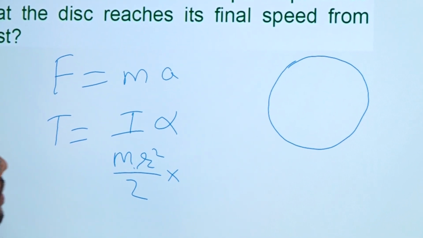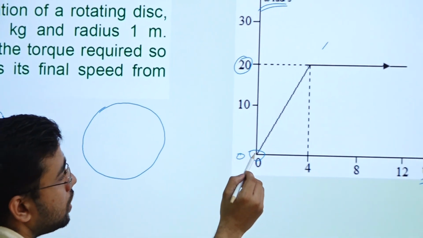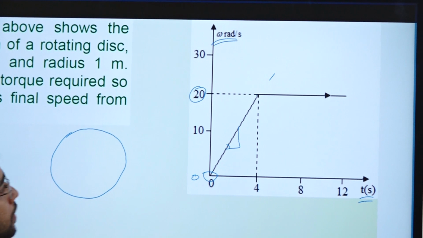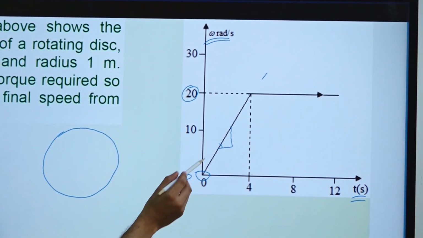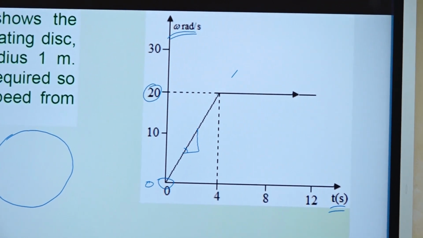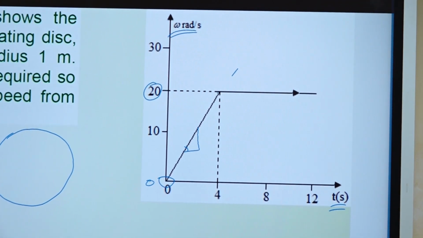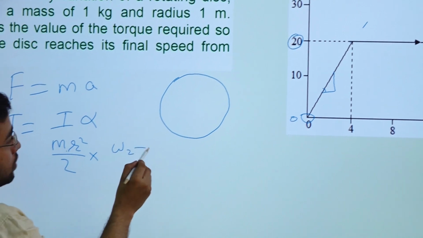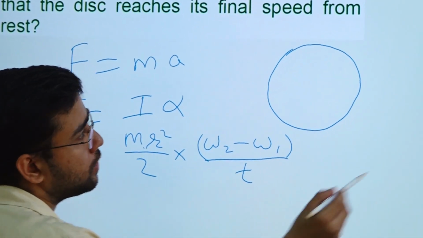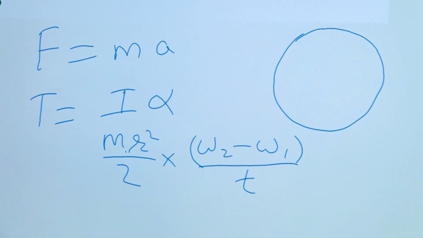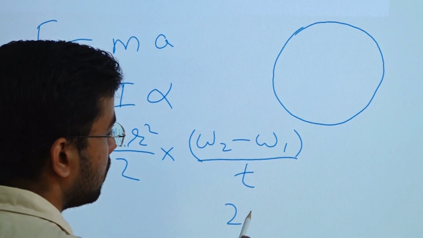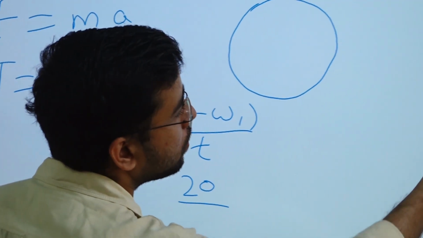Alpha we can find because the slope is uniform. If we find the slope of this line, we can find alpha directly from omega. The formula of alpha is omega 2 minus omega 1 by t, which is the slope of the line. Omega 2 is 20, omega 1 is obviously 0, so 20 by t, and the time from here to here is 4 seconds.